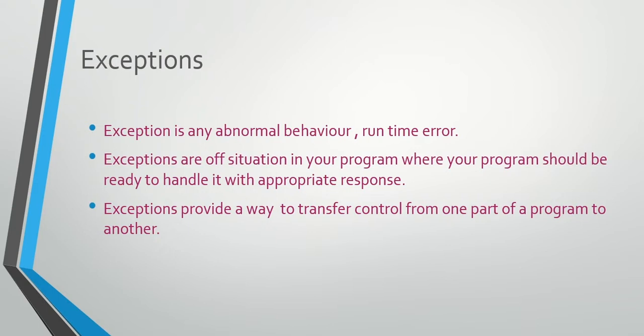Here, when solving the problem, we only think that the user can enter only valid values. We don't think that the user can give invalid values also. For example, if the user enters -1, then what will happen? It means we always think of a normal flow. Normal flow means the user gives input and our program gives output. After some processing, again the user gives input and our program gives output. If the user enters an invalid value, how can our program respond?